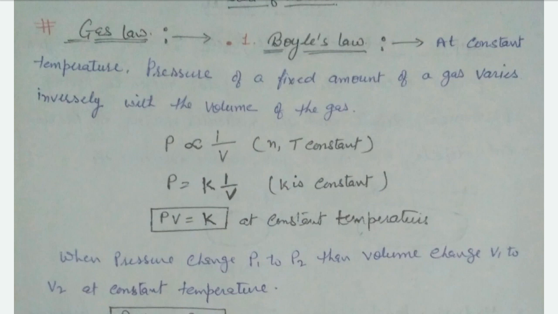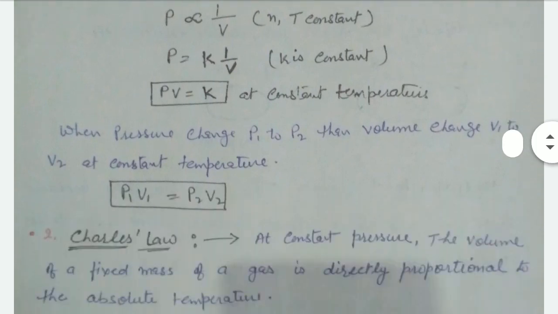It is derived as P is inversely proportional to 1 upon V, then in the form PV equals K at constant temperature. When pressure changes from P1 to P2, then volume changes from V1 to V2, and the formula is P1 V1 equals P2 V2. That's clear.